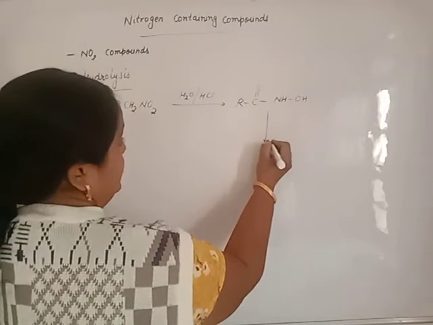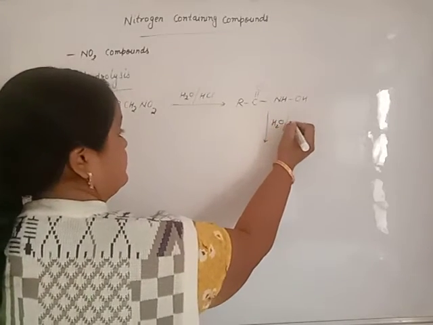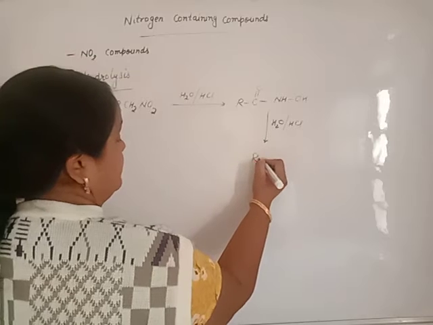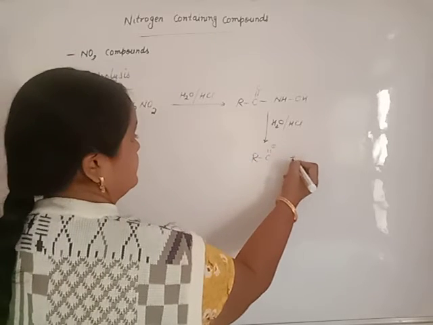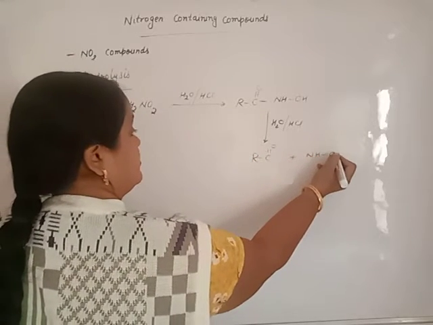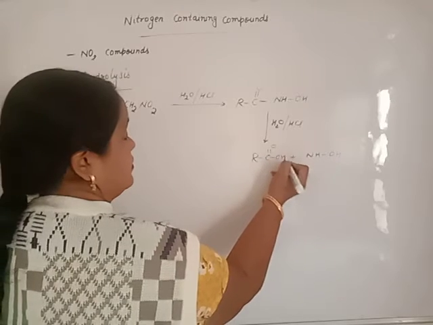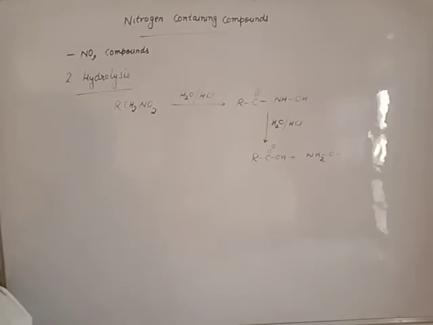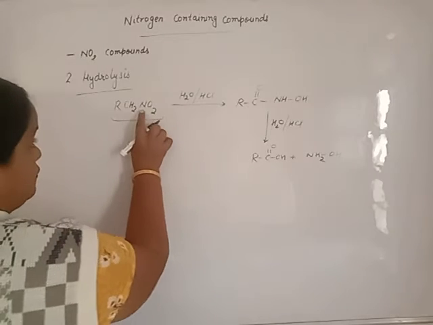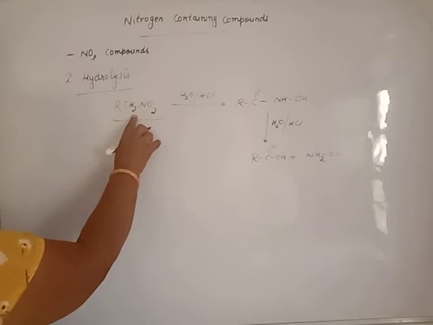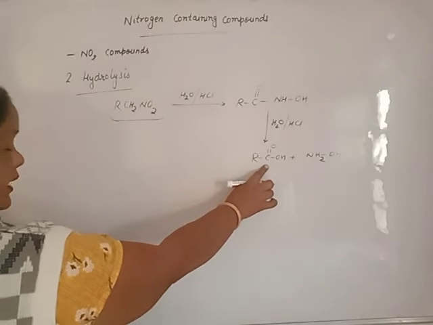Then on further hydrolysis, we will get carboxylic acid and hydroxylamine. That means if a nitro compound has alpha hydrogen, it will oxidize to carboxylic acid.